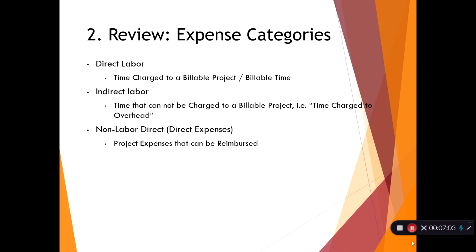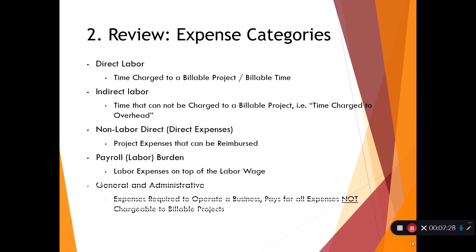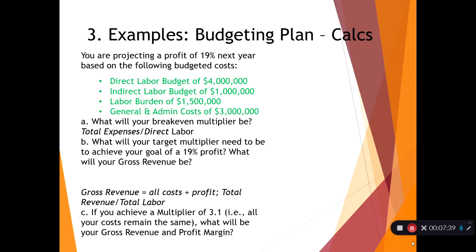Non-labor direct. These are project expenses that can be reimbursed. So if you have to fly to Wichita, Kansas to see a project site, that plane flight should be reimbursable by your client, and it's not labor related, it's an expense. Payroll labor burden. This is the labor expenses on top of the labor wage. So if you have an accounting department, those people need to get paid, and they are part of the payroll burden. There's general and administrative, which is what it takes to operate the business: rent, utilities, insurance, and so on. Let's go back now and do some example calculations on some of these things.